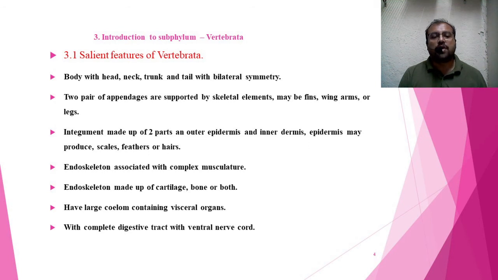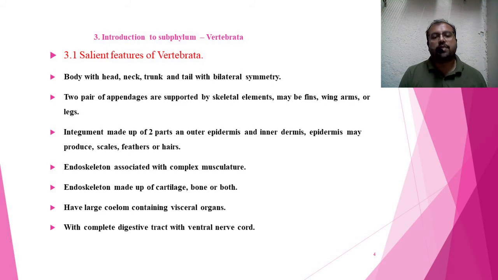And these vertebrates have a large coelom containing visceral organs. Coelom is nothing but the body cavity. That cavity contains the heart, kidneys, liver, alimentary canal and all the vital or important visceral organs, protected along with the coelomic fluid, which can act as a shock absorber, which can absorb the jerks as well as shocks. So that is about the coelom.